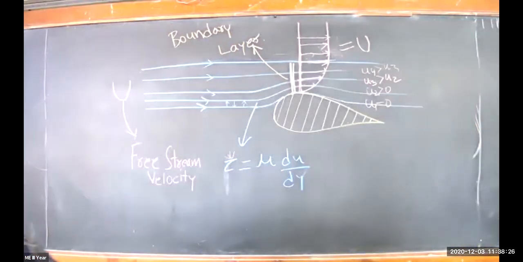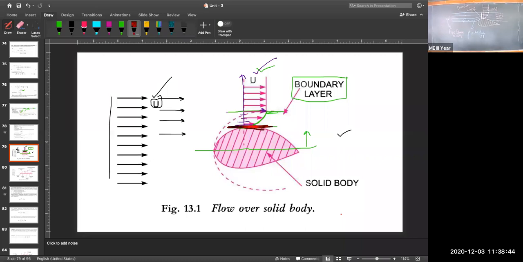I hope I have answered your question. Okay, very good. Now again we will come back to our slide. This concept I have given about your boundary layer.